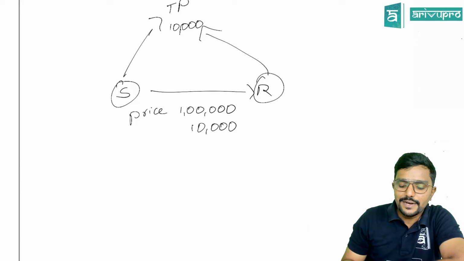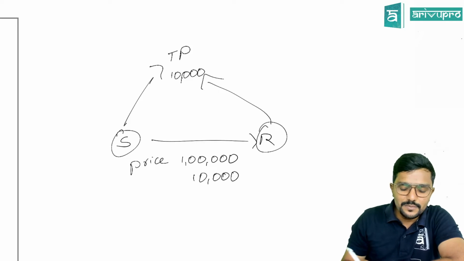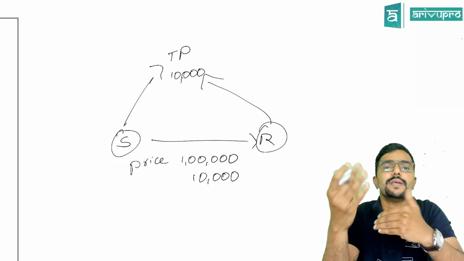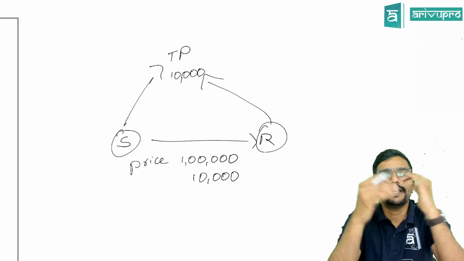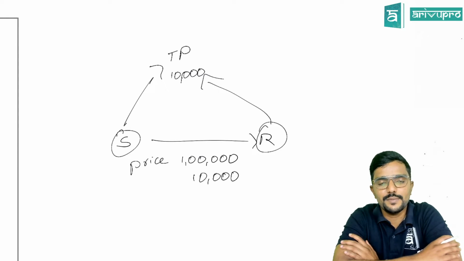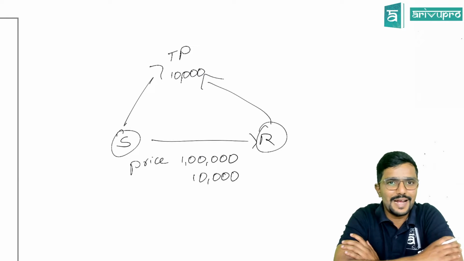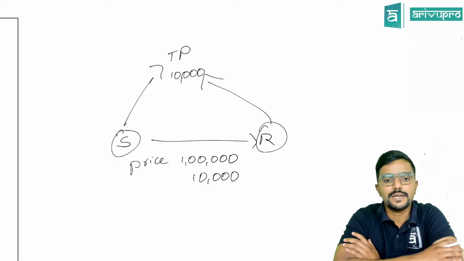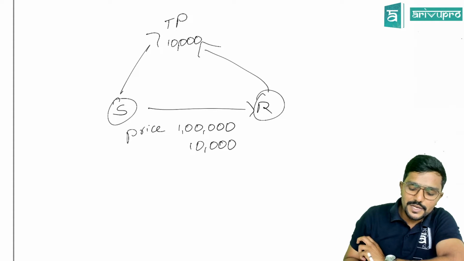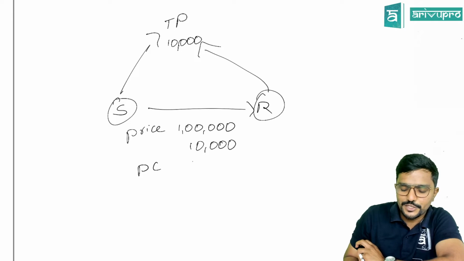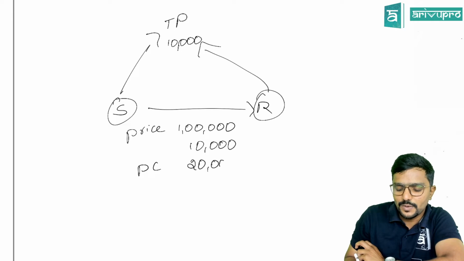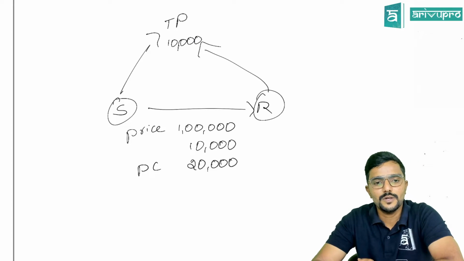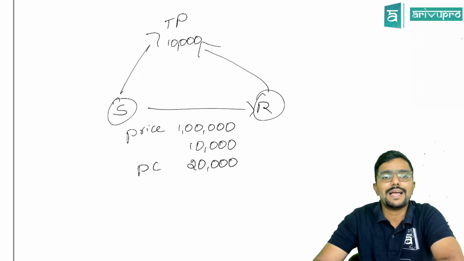Next, when the recipient purchased the goods, he requested the supplier to pack the goods in a box and send it to him, because it is delicate goods. So the recipient requested, supplier, please pack the goods and send them in a box securely. For that, the supplier is charging some packing charges. How much? 20,000. For all the goods, whatever he is sending, he is packing individually and sending to the recipient. So he is separately charging packing charges.